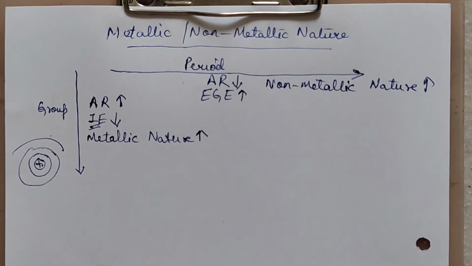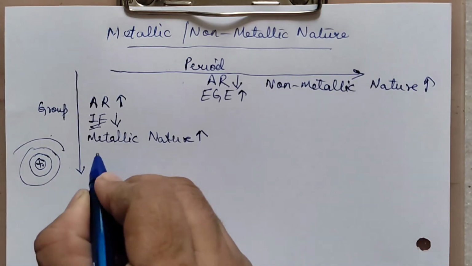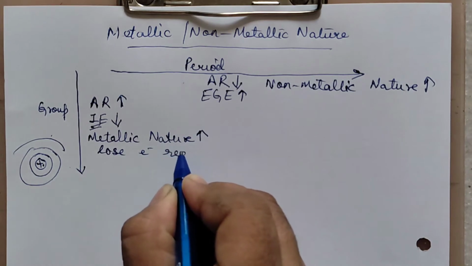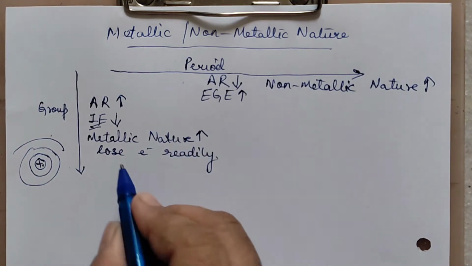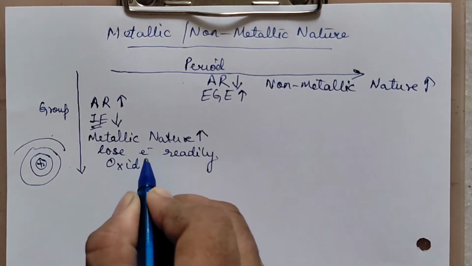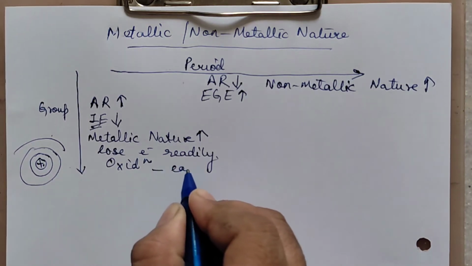Now another property which can be related along with metallic and non-metallic property. Metals are those which can lose electrons readily. So when they can lose electron readily, we can say they are undergoing oxidation easily.